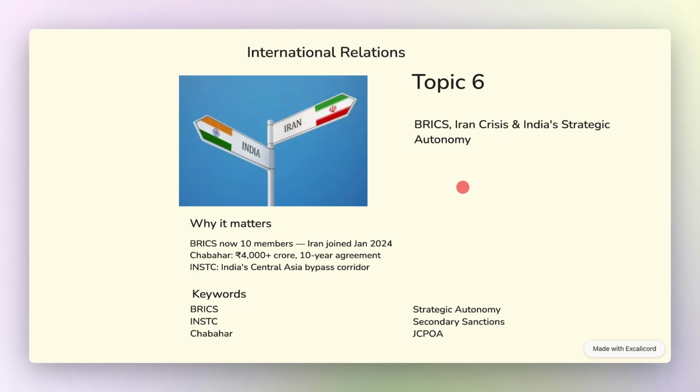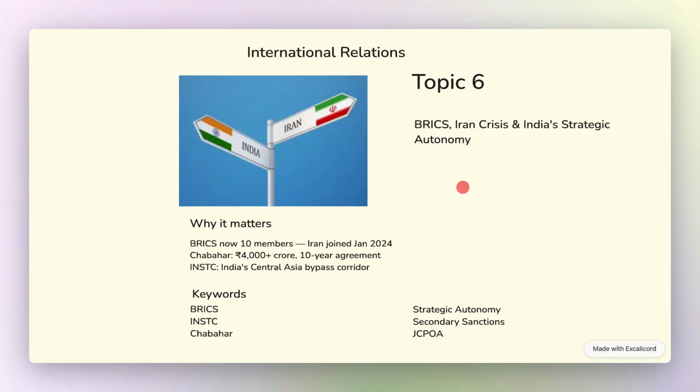Strategic autonomy again is India's foreign policy principle of independent decision making, not bloc alignment. Secondary sanctions are US penalties on non-US entities doing business with a sanctioned country like Iran. And JCPOA is the Joint Comprehensive Plan of Action, the 2015 Iran nuclear deal, which the US withdrew from in 2018.